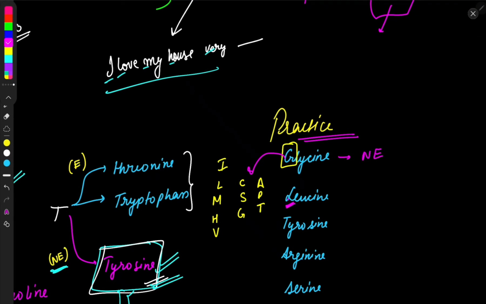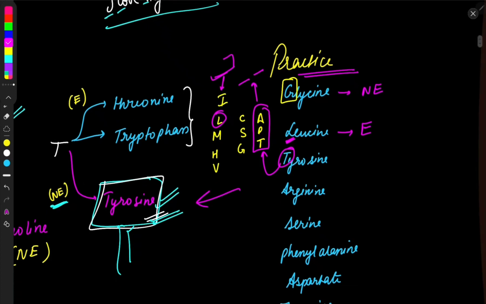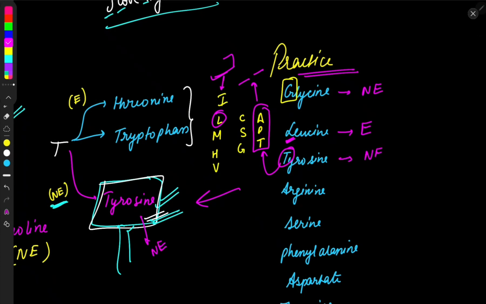Leucine starts with L, and L comes under this category. We have read that these are essential amino acids, so we'll go straight ahead and say essential. Tyrosine, here comes the real challenge. Tyrosine starts with T, and T falls under the APT category, and we have read that APT can be both essential and non-essential. And what we have memorized is that in the case of T, only tyrosine is non-essential and the rest are essential. So we can clearly say that tyrosine is non-essential, as we have memorized earlier.